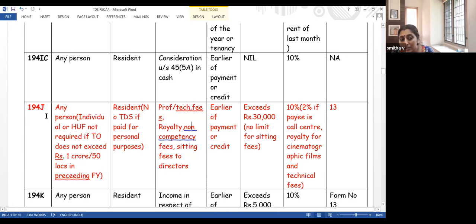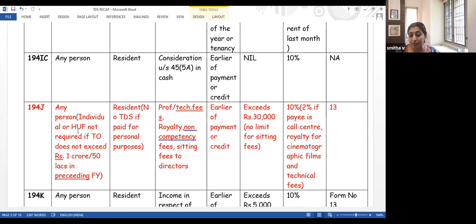See, so this is section 194J. I will repeat section 194J. Who is covered by this? Any person, but there is an exception. Individual or HUF, no tax deduction if your turnover is less than 1 crore or 50 lakh in the last year. Mr. B's turnover in the last year was less than 1 crore. When he gives me audit fee, he need not deduct TDS. But if Mr. B's turnover in the last year was more than 1 crore, when he gives me payment, he has to deduct TDS if the audit fee is more than 30,000. Only if the audit fee is more than 30,000, you need to deduct TDS. Otherwise, there is no requirement of TDS.